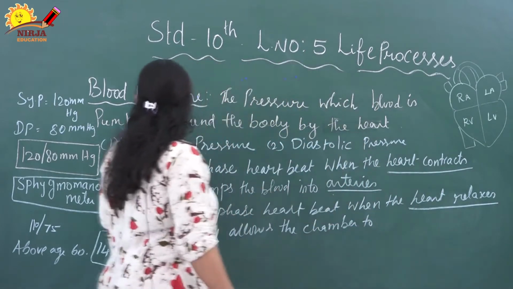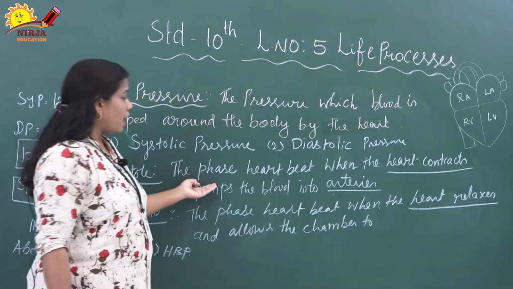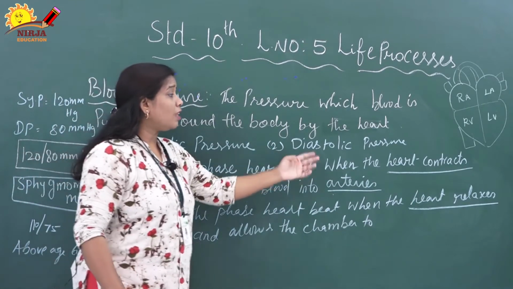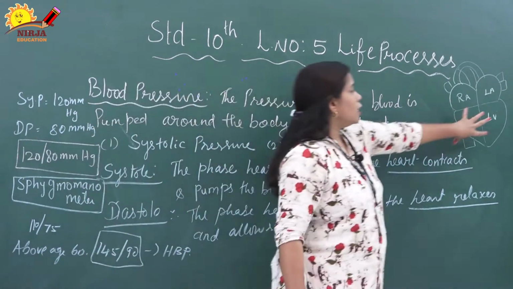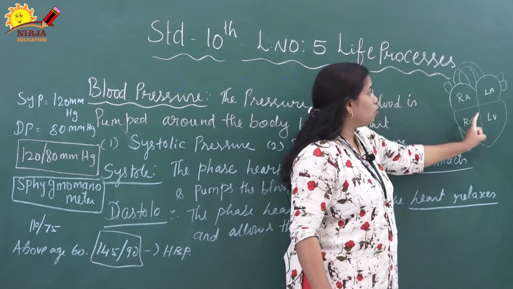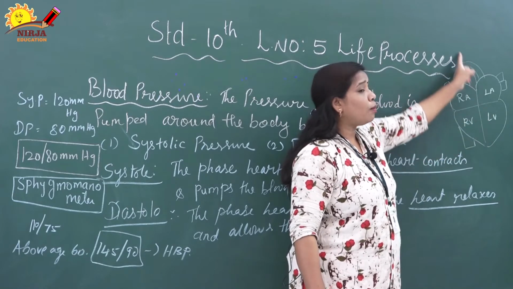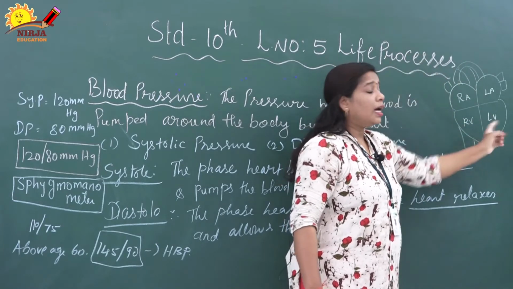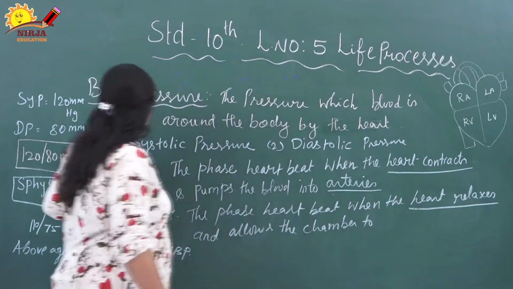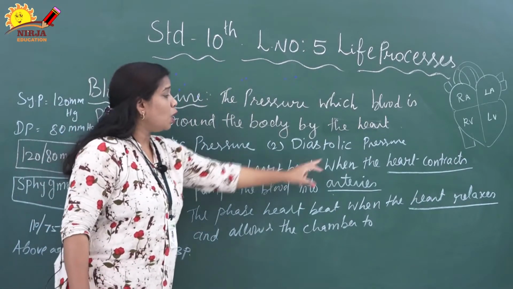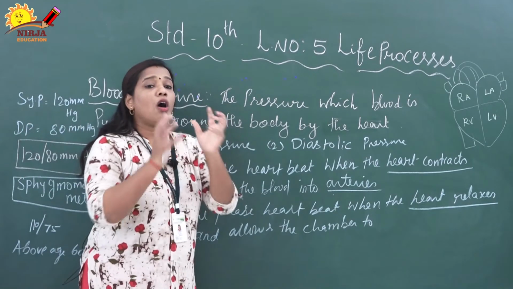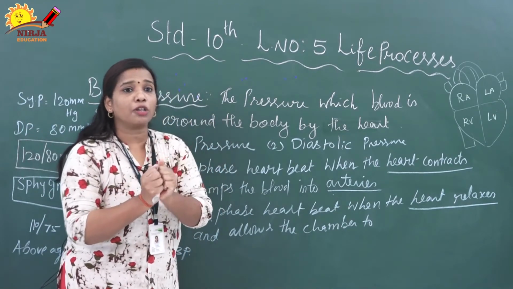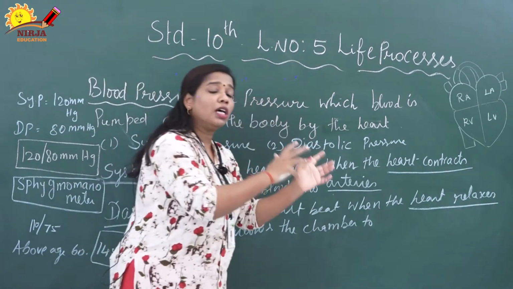Now see here, systole is the phase of the heartbeat when the heart contracts and pumps the blood into the artery. Suppose the heart contracts, due to that the pure blood will go to the artery. This is called systole. The heart contracts, and due to contraction the blood is moved towards the arteries.